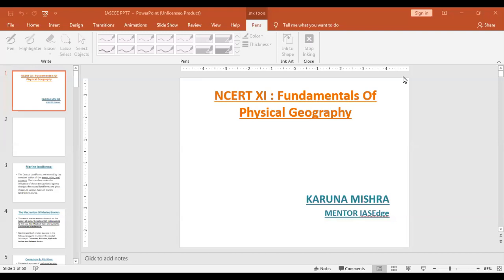So, today is the last portion of geomorphology, which we will be doing, and then we will be starting climatology. As I had told you yesterday, there cannot be a better time to study climatology than this time, because the monsoon is going on, and the monsoon is the most prominent phenomena when it comes to the Indian climate.